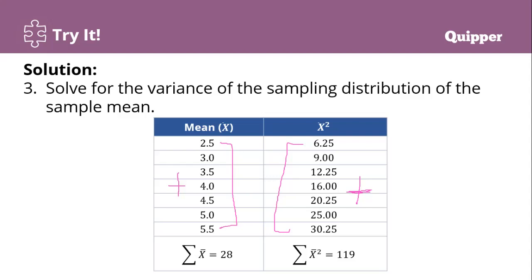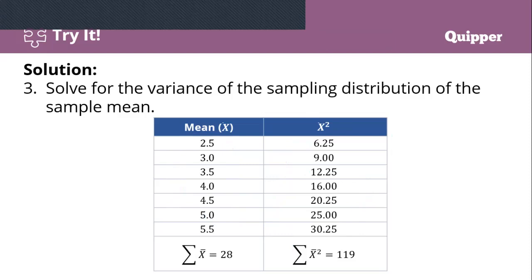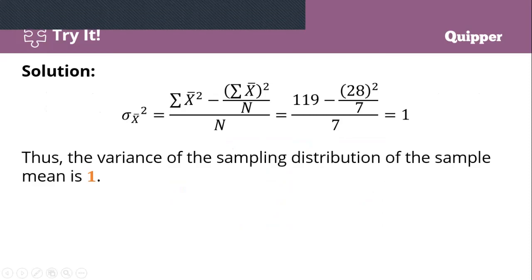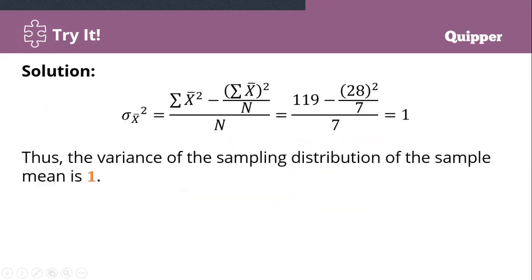Now, nakuha na nato ang value sa summation of x ug summation of the mean squared. Now, use the formula, katong ikaduha nga formula. The variance of the sampling distribution of the sample mean, standard deviation of the mean squared, is equal to summation of the mean squared minus the quantity of summation of the mean power of 2 over n, all over n.